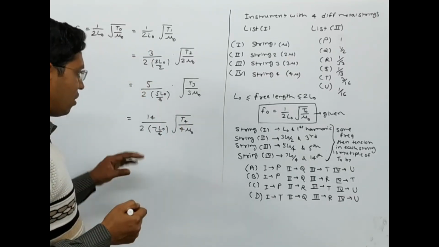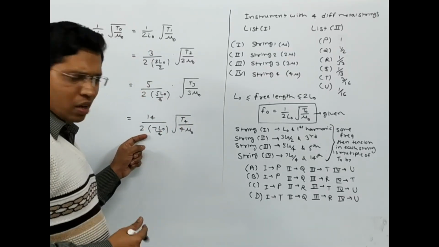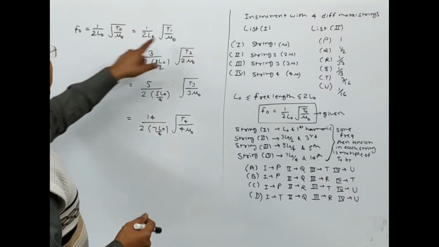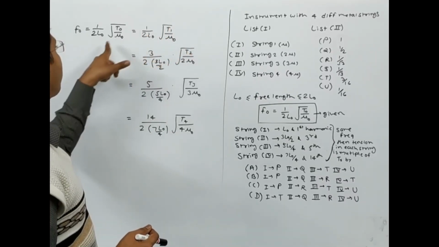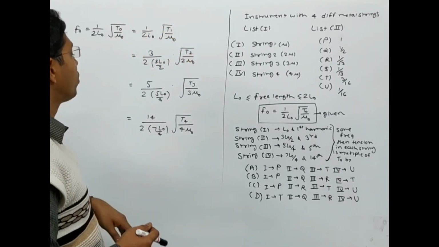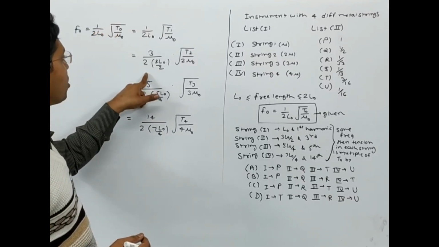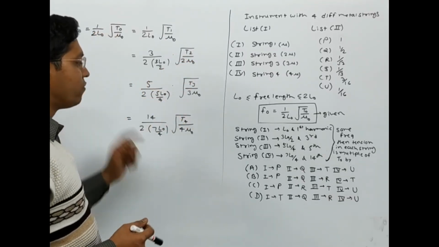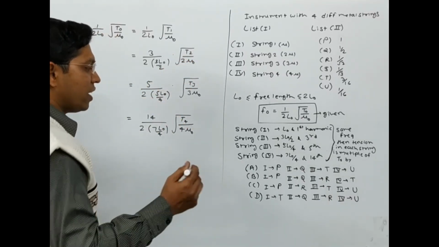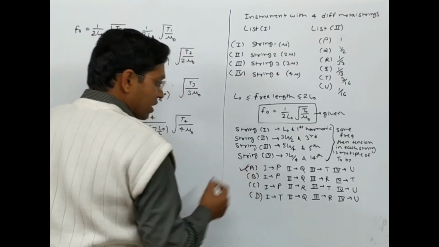So these are simple calculations. Here I can clearly see that this 1 by 2L0 and mu 0 get cancelled out, so T1 equals T0, and in a similar manner you can get T2, T3, T4, and if you do that, you'll get the first option as the correct answer.